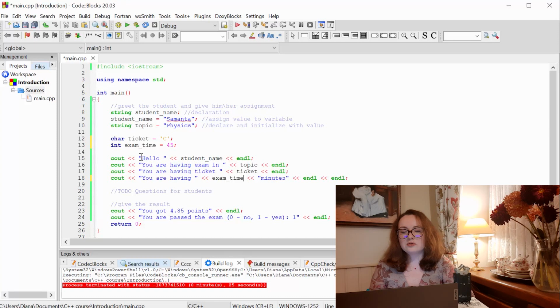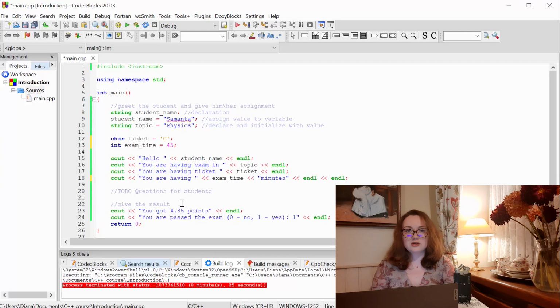And if, for example, you know that your numbers will be small, you can use another data type called short integer. Short integer is an integer for which the compiler allocates only 2 bytes of memory. So if you want to be efficient, here we actually can do it, because I don't think that exam time can be several billion minutes. We can use short integer here to save memory. We're going to talk in more detail about memory allocation for different data types in more advanced lessons. For now, if we need a variable to store whole numbers, let's just use integer.